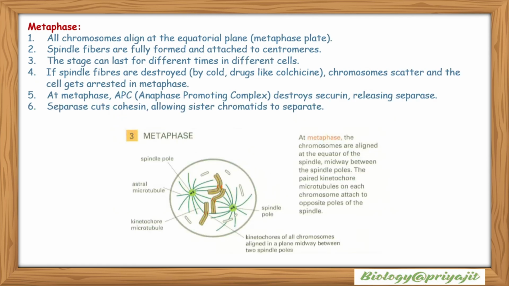Now, following prometaphase, the stage is metaphase, where all chromosomes align at the equatorial plane or metaphase plate. Spindle fibers are fully formed and attached to centromeres. The stage can last for different times in different cells. If spindle fibers are destroyed by cold or drugs like colchicine, chromosomes scatter and the cell gets arrested in metaphase. During metaphase, APC or anaphase promoting complex destroys securin, releasing separase. Separase enzyme cuts cohesin, allowing sister chromatids to separate.